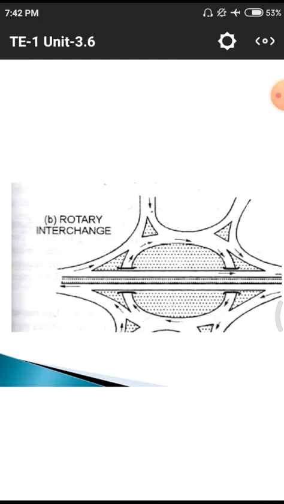Next one we are having this rotary interchange. That means there may be a huge quantity of roads meeting at a particular point, so that there may be a chance of huge collisions. In these rotary interchanges, they construct a particular dotted portion. That means the dotted portion is simply land with greenery or other structures, so that it will avoid these clashing or particular intersection points.